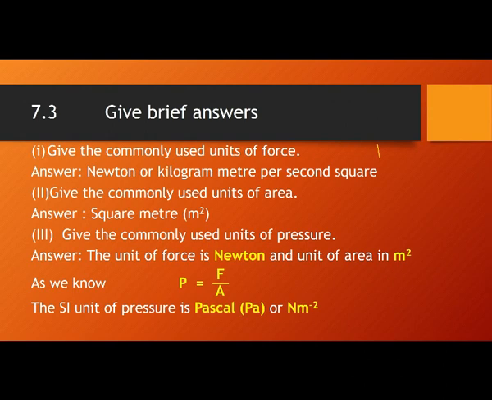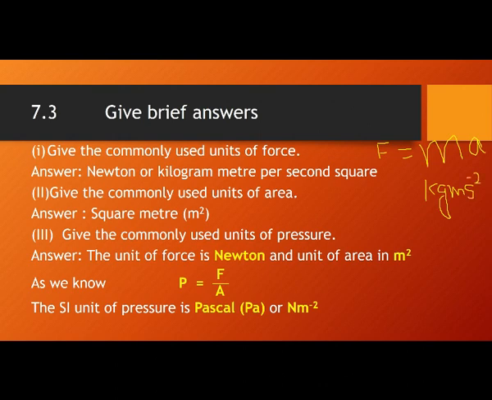I'll explain here. Force is equal to mass times acceleration. The unit of mass is kg and the unit of acceleration is meter per second square.